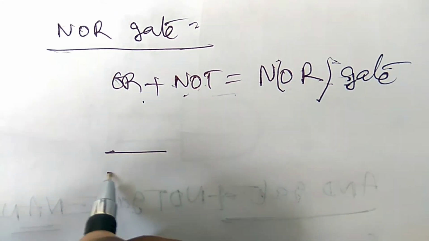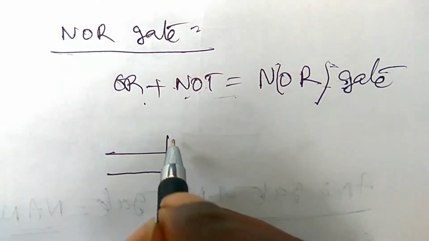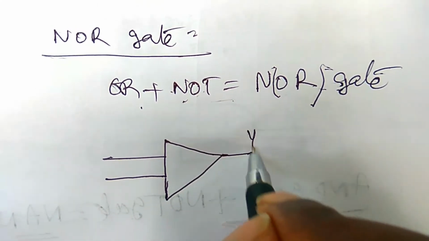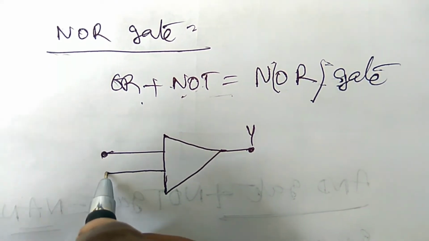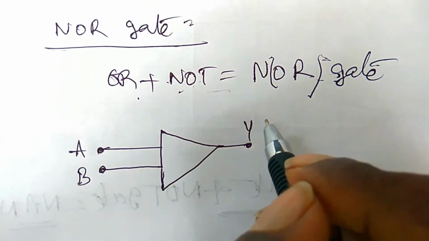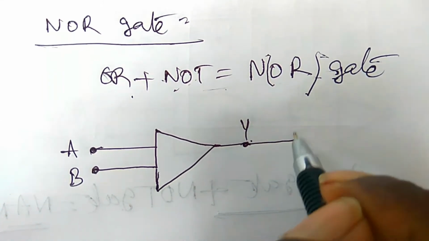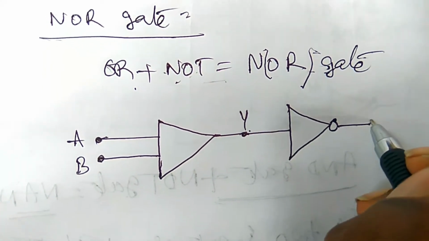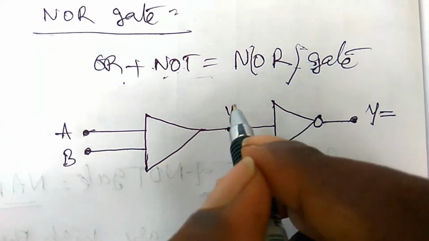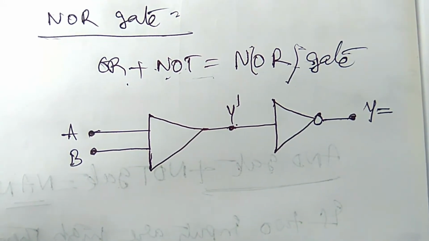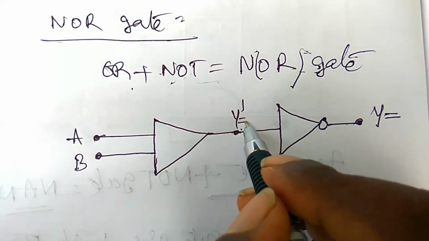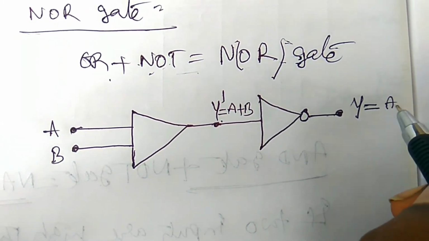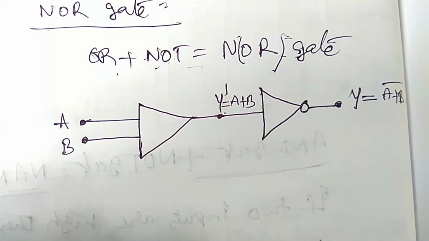This is the OR gate, it has two inputs, and this is the one output of the OR gate. So this is A and this is B, output Y. So this can be added to the NOT gate. What is the symbol of the NOT gate? This is the symbol of the NOT gate. So here this is the final output and this is the intermediate output. Okay, so for the NOR gate, we have seen that it is A plus B. Here we can write A plus B bar. Simply we can write A plus B bar.